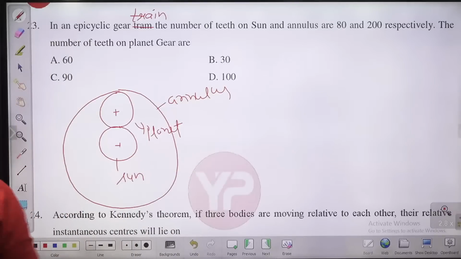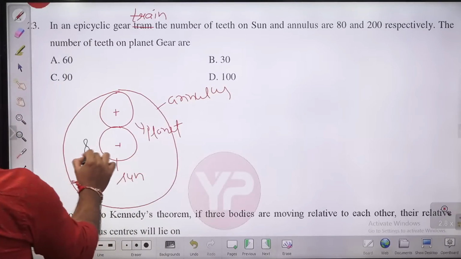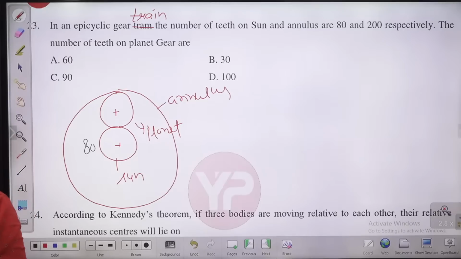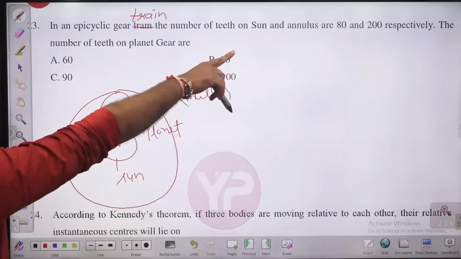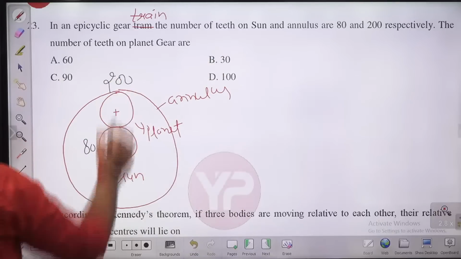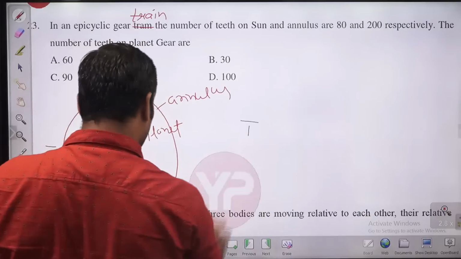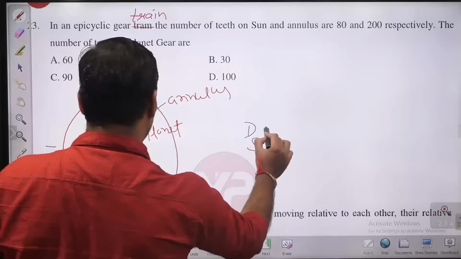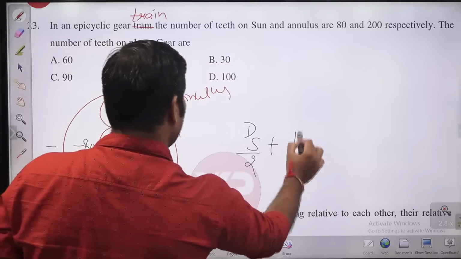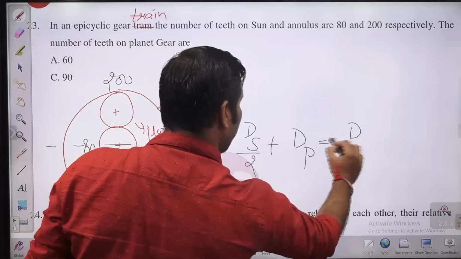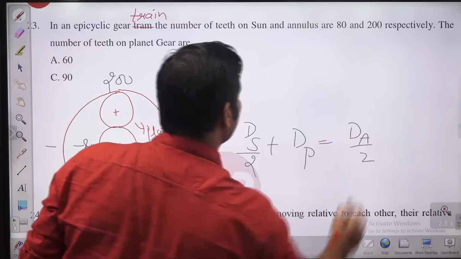Now what has he given you, guys? The teeth on the sun gear: how many teeth are on the sun? 80. How many teeth on the planet? These are not given. How many teeth on the annulus? These are 200. So what is the formula, children? You know, the diameter of the sun by 2 plus the diameter of the planet is equal to the diameter of the annulus by 2, something like this.